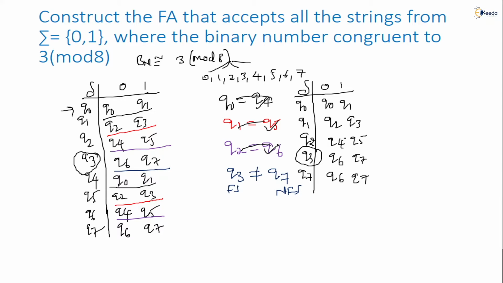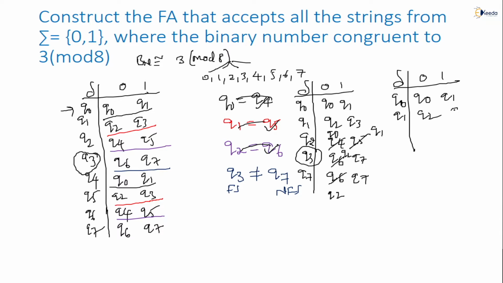Q4 is combined with Q0, so I should write Q0. Then Q5 is combined with Q1 only, so I should write Q1. Q6 is combined with Q2, so I should write Q2. Now the modified one, you can see, all of you, on 0, 1: Q0 goes to Q0, Q1. Q1 goes to Q2, Q3. Q2 is nothing but Q0, Q1 only.